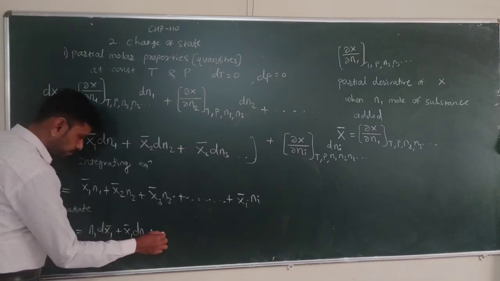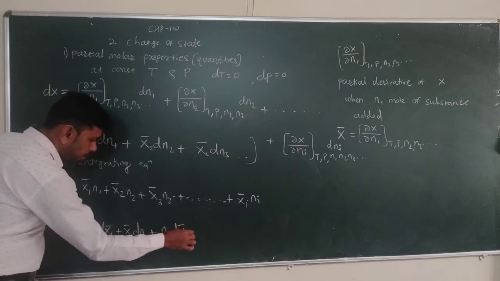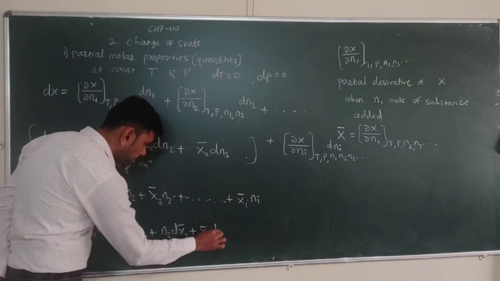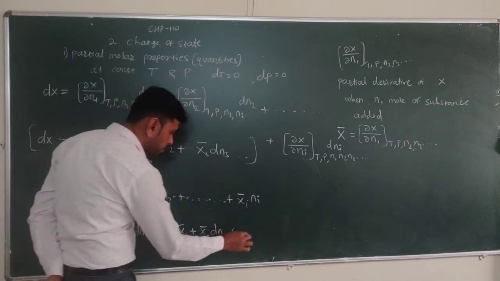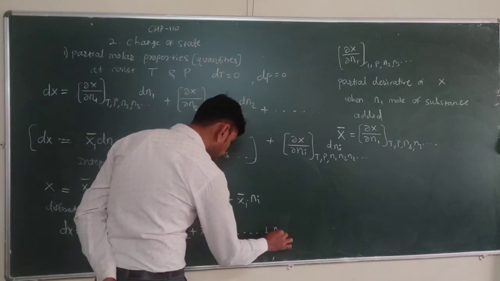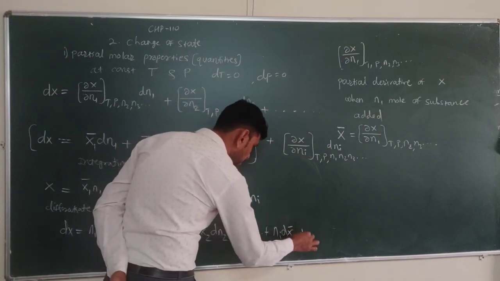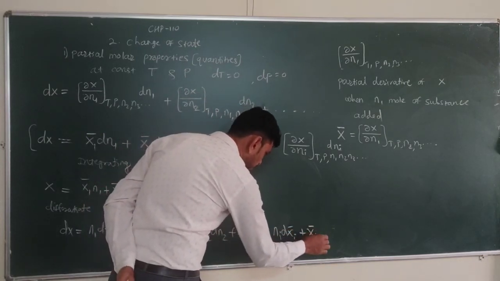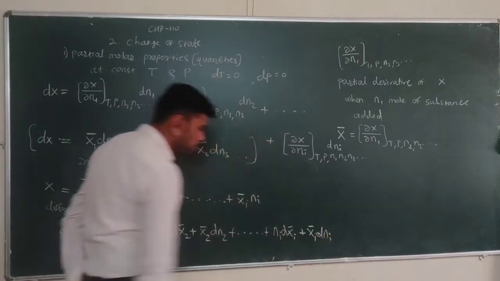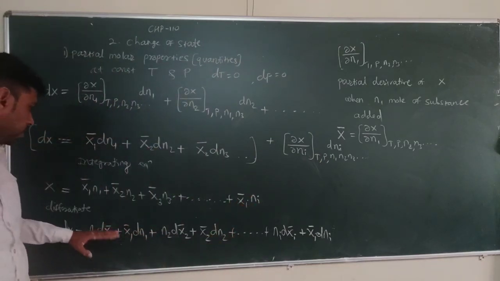In a similar way, plus n2 dX2 bar plus X2 bar dn2, and similarly up to ni dXi bar plus Xi bar dni. So we can write this equation for any component or constituent.